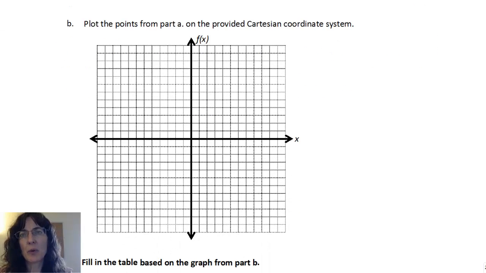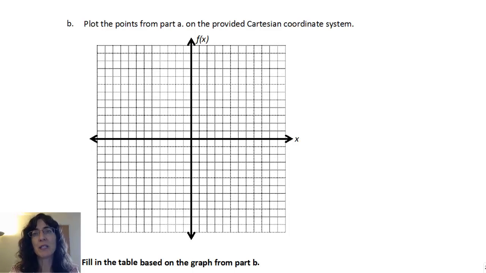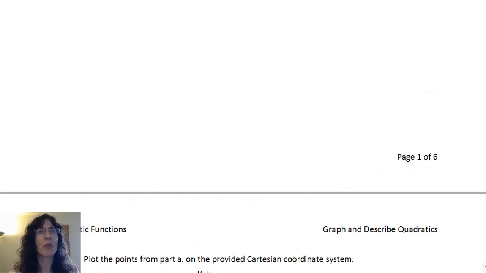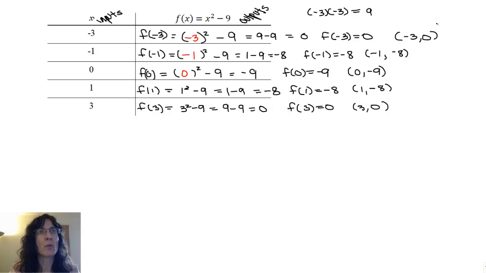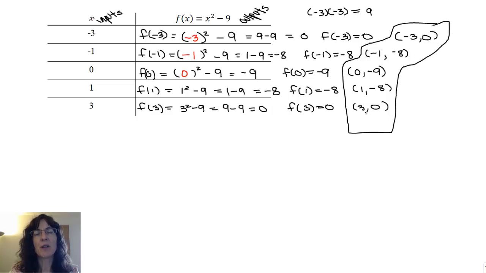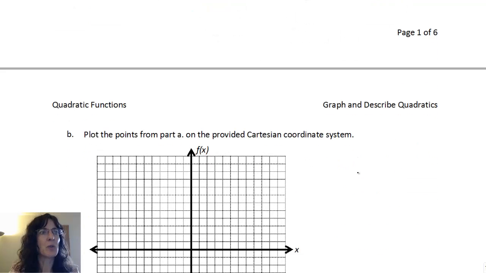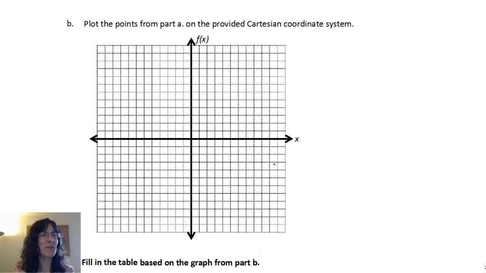Now I want to take those points that we just came up with, which I wrote as ordered pairs, and put them on the graph. So you can see the ordered pairs over here, and we just want to graph those. So negative 3, 0, and 3, 0. I'm going to do those two at the same time because I can remember them that long to get to this page. So negative 3, 0, 1, 2, 3, that puts me right here, and then positive 3, 0, 1, 2, 3, that puts me right here.